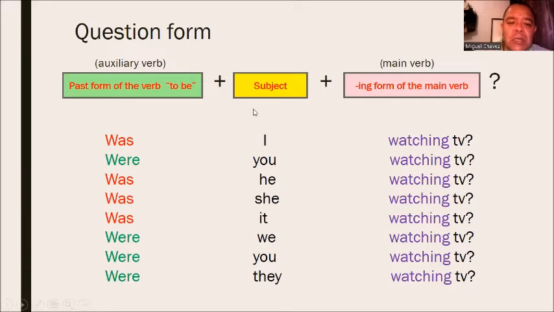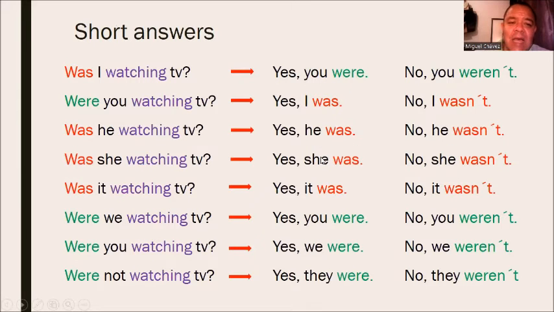To do the question, remember that we put the verb to be at the beginning. Was I watching TV? Were you watching TV? And we answer this kind of question with an affirmative or a negative short answer.